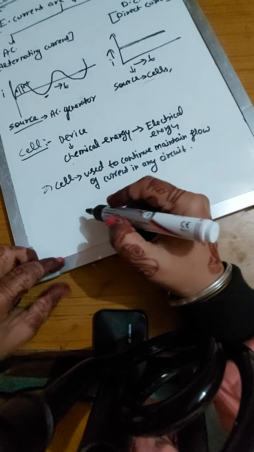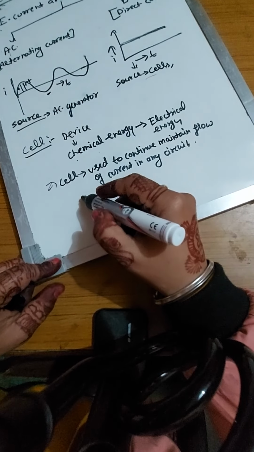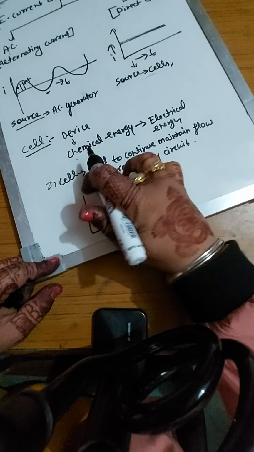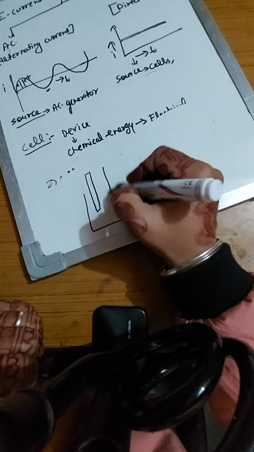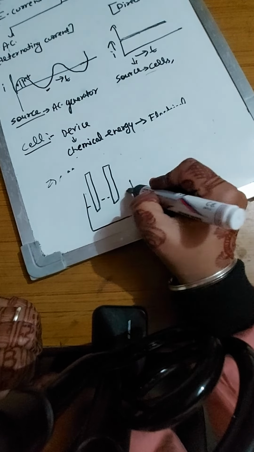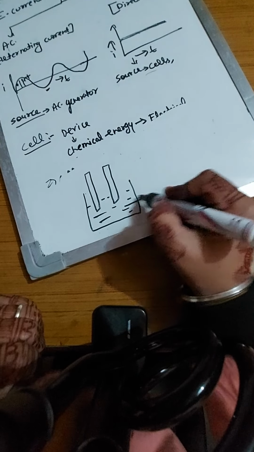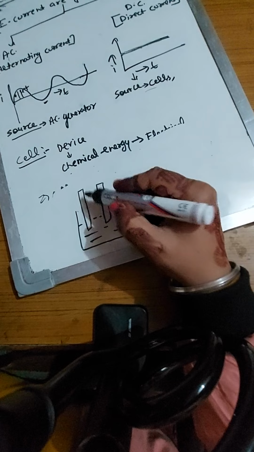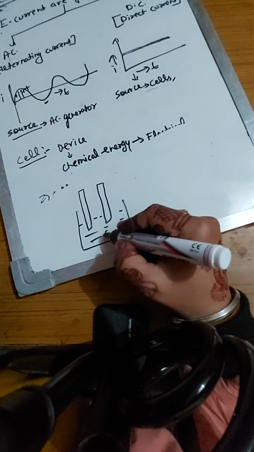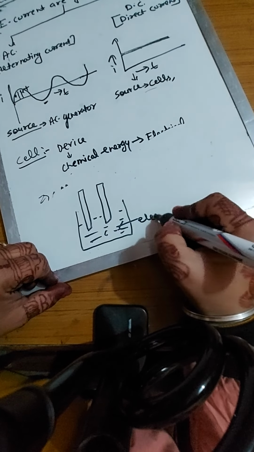Now next is the construction of a cell. To make a cell we need a vessel. In this vessel we take two rods known as electrodes, which are dipped in some liquid or jelly-type liquid. The liquid in which the rods are dipped is known as electrolyte.